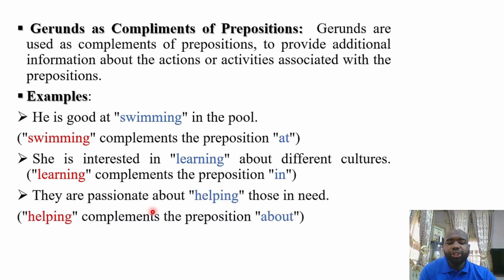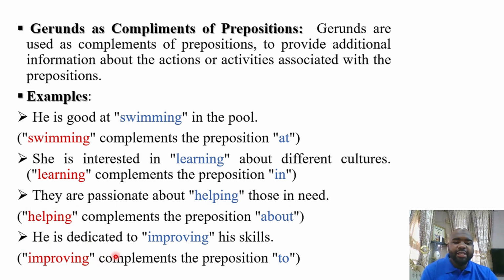They are passionate about helping those in need. What are they passionate about? All right, helping those in need. So you see, helping here is associated with the preposition about. So it's giving more information about the preposition about here. He is dedicated to improving his skills. Improving complements the preposition to, giving additional explanation to what? The preposition to here. So this is it.